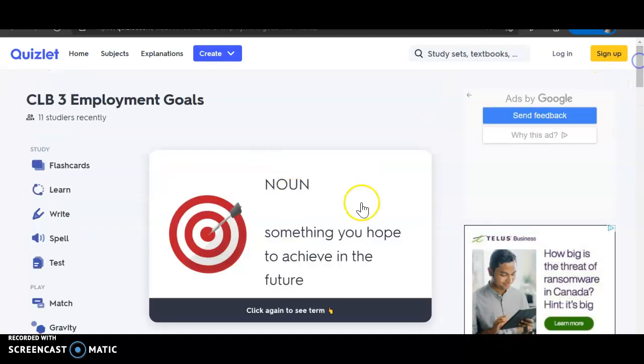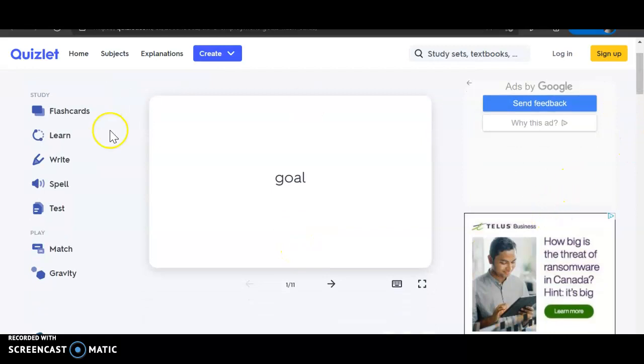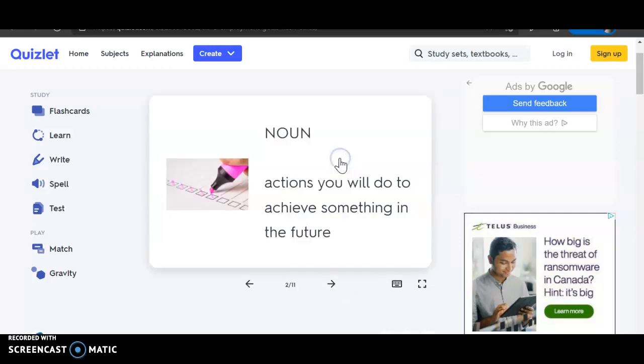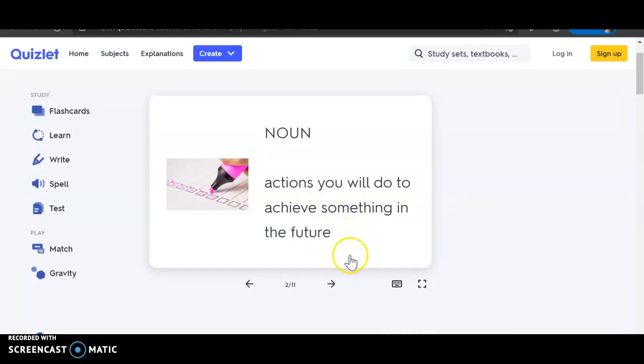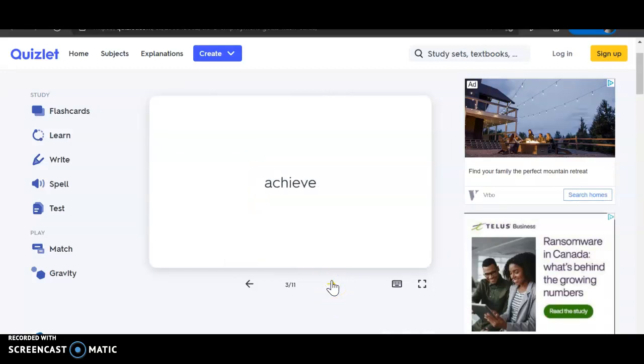I want you to click on the card. So it says something you hope to achieve. Just click on the white part. And then it says, oh, it's a goal. I can scroll down here a little, and I can click on this arrow to go ahead. And it says plan. So I can click here. Oh, actions you will do to achieve something in the future. Okay. And I can keep going like this.